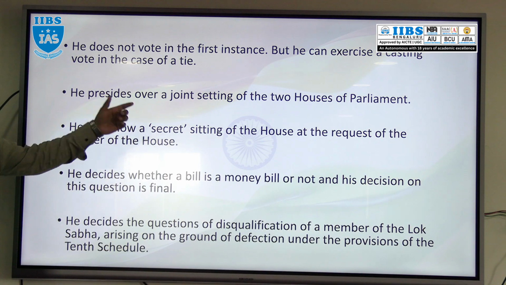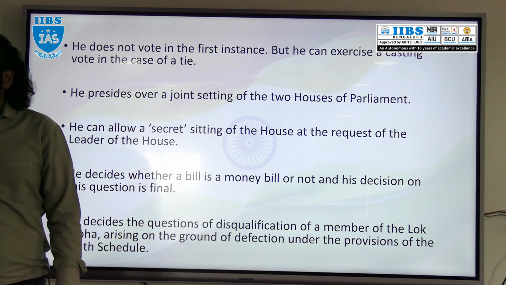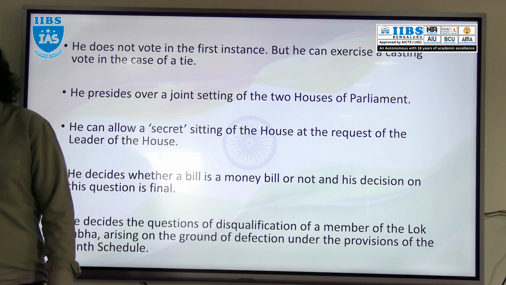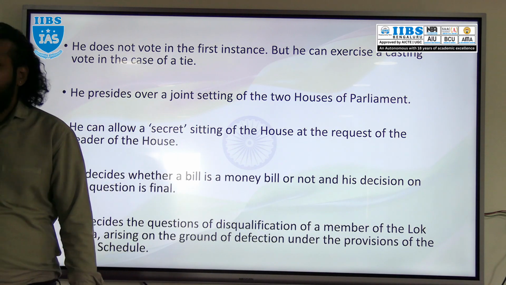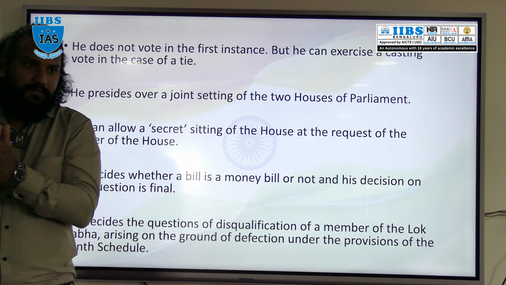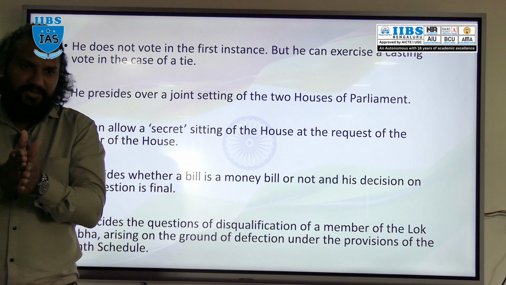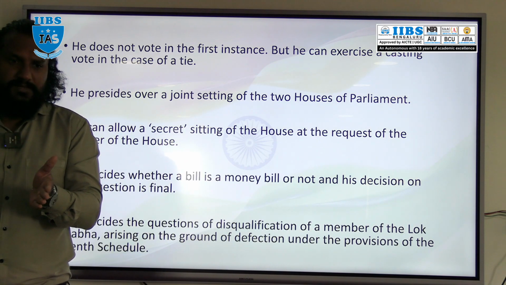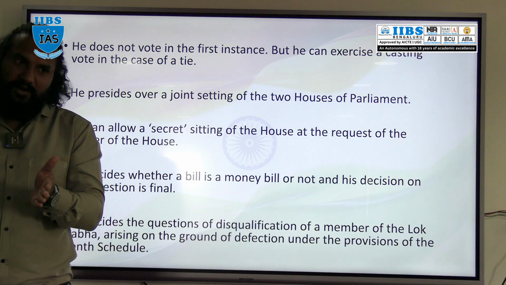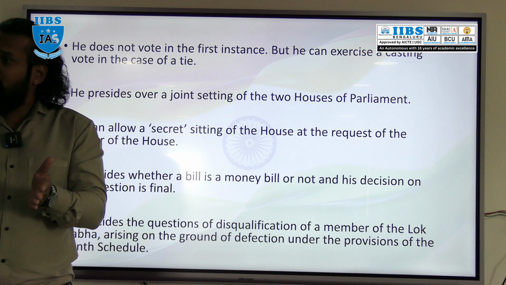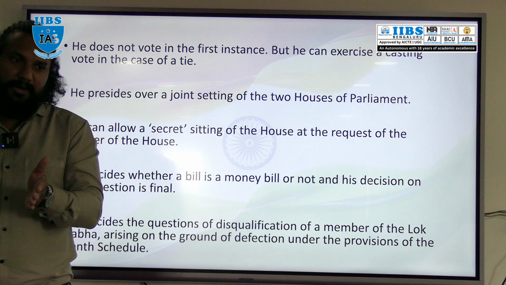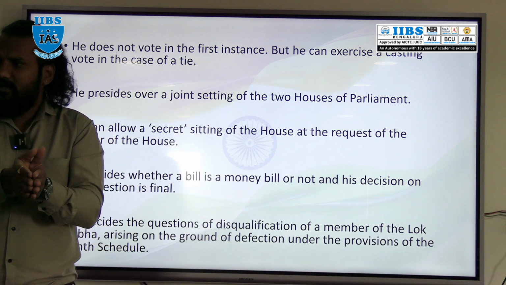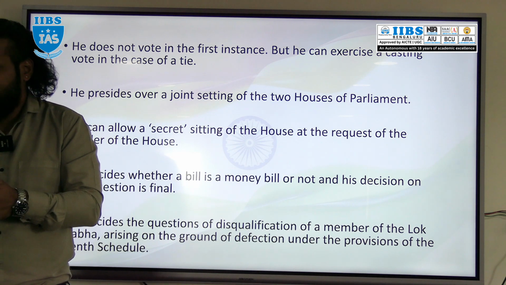Then next, the Speaker of Lok Sabha presides over the joint session of Parliament. What is the joint session of Parliament? Whenever a bill passed by one house and sent to the other house has not been acted upon, even after 6 months, or the other house passed the bill with changes or amendments not agreed to by the first house, it is a deadlock situation.